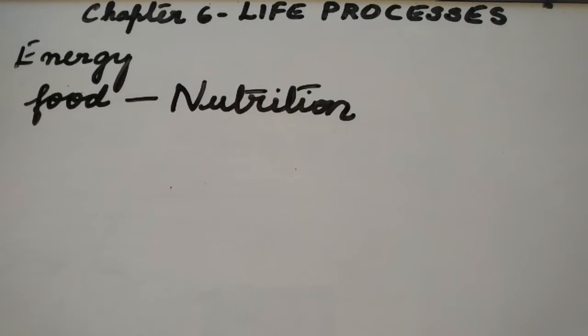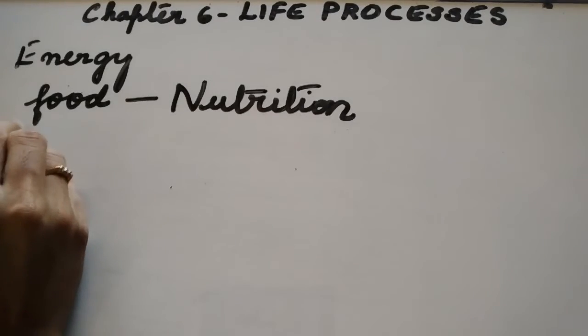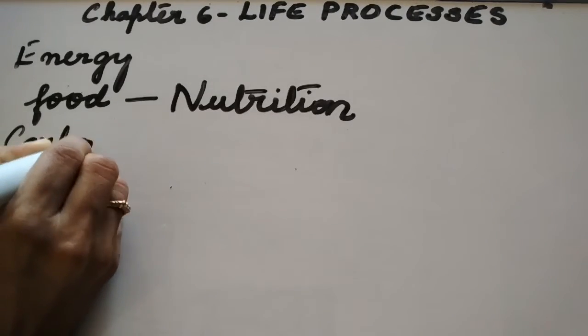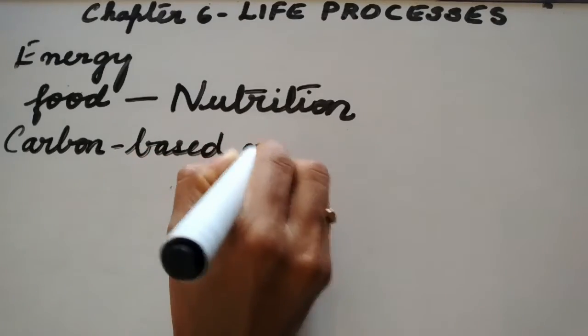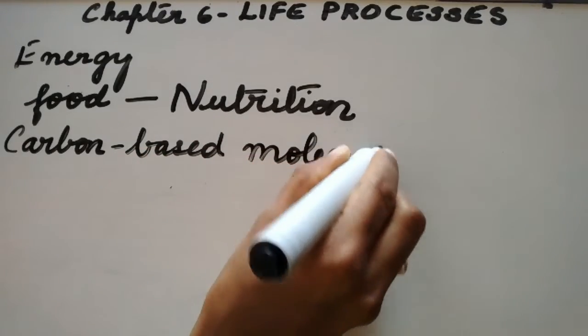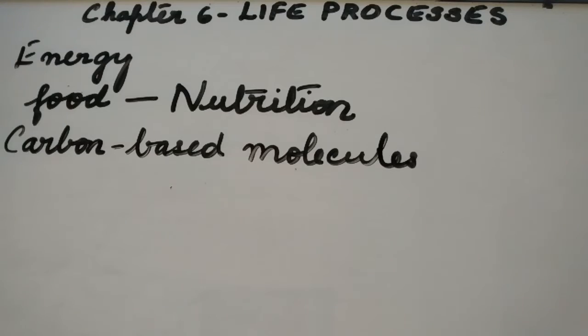Since life on Earth depends on carbon-based molecules, most of these food sources are also carbon-based.